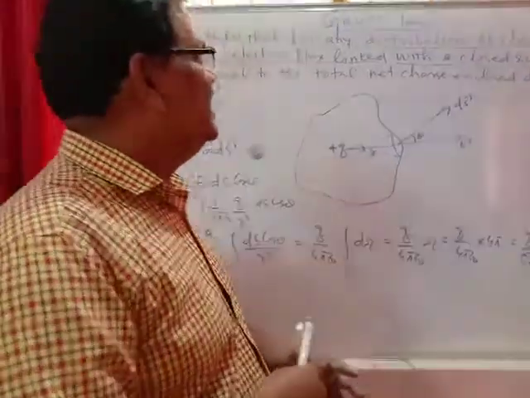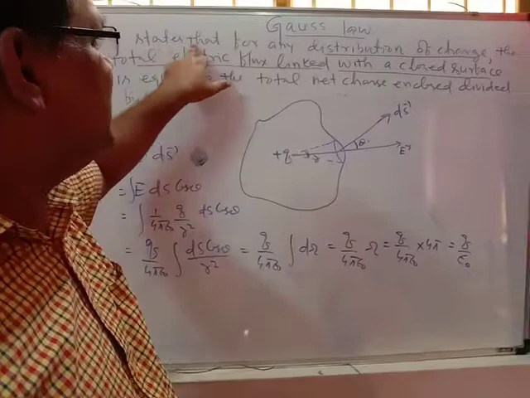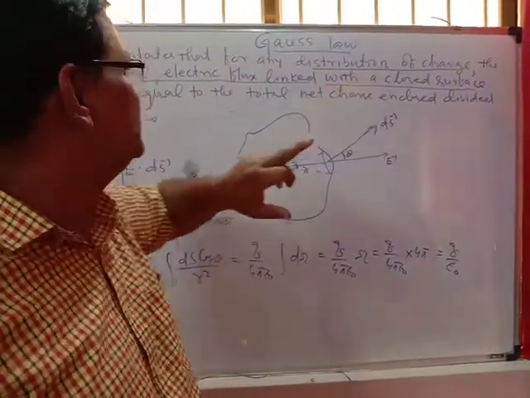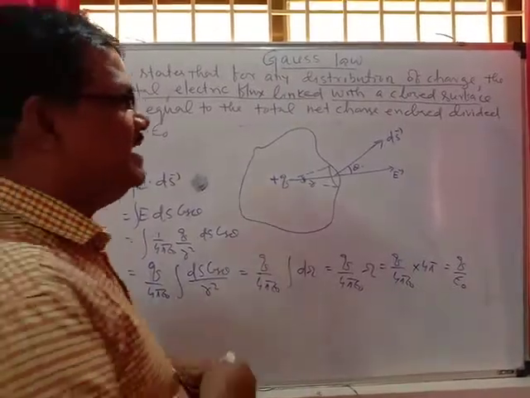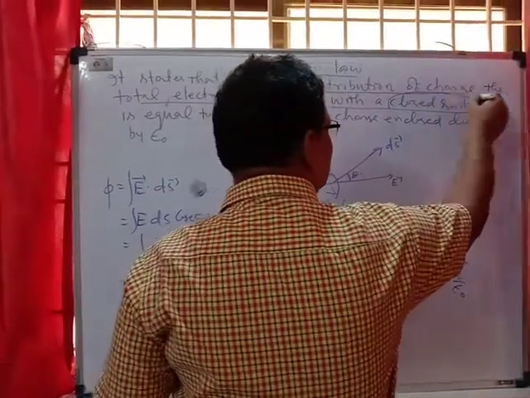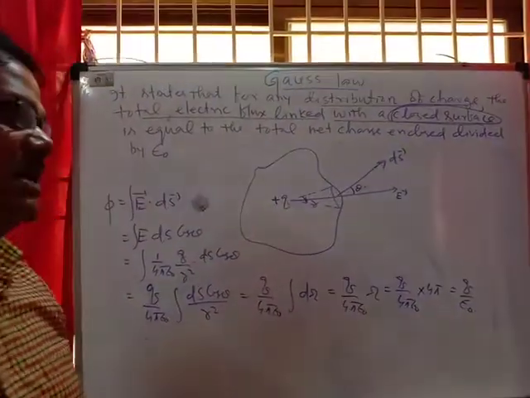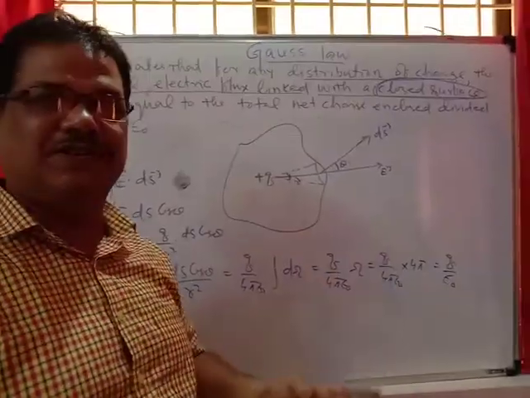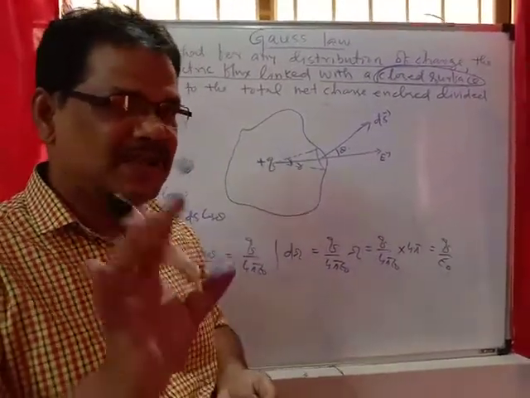Gauss's law is already written here. It states that for any distribution of charge, the total electric flux linked with a closed surface... But when I proved Gauss's law, I didn't mention what type of closed surface. I had taken a spherical surface and already proved it, which is in your syllabus.